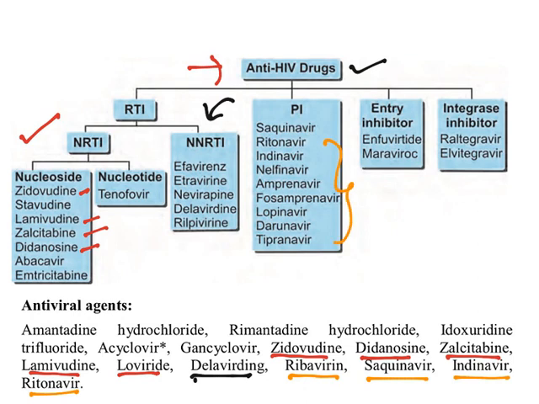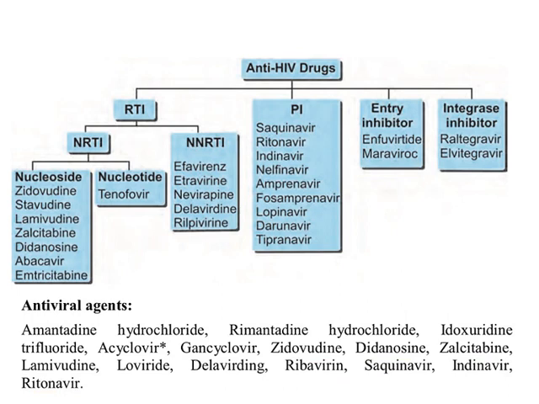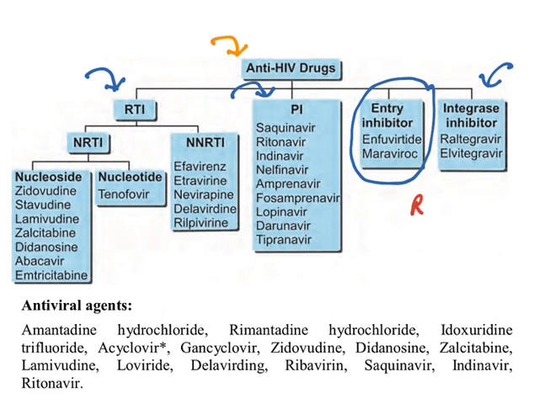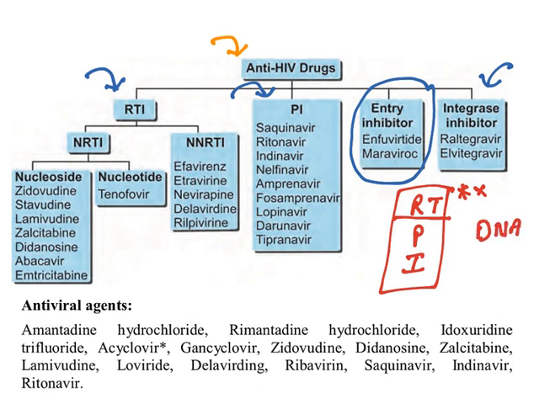Let me give a brief introduction about these anti-HIV drugs. See, HIV can be treated by inhibiting enzymes like reverse transcriptase, protease, integrase, and there is another group called entry inhibitors. These enzymes are essential for viral survival, especially reverse transcriptase. By inhibiting it, viral DNA cannot be synthesized.